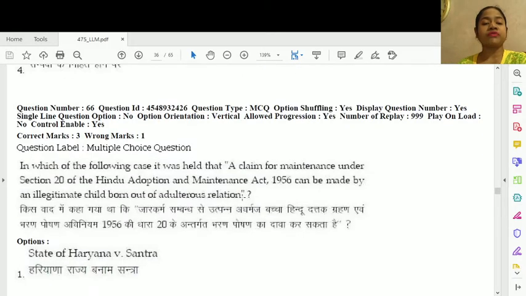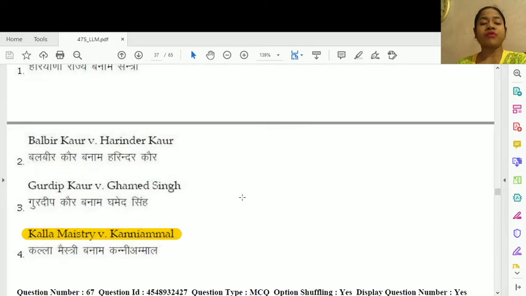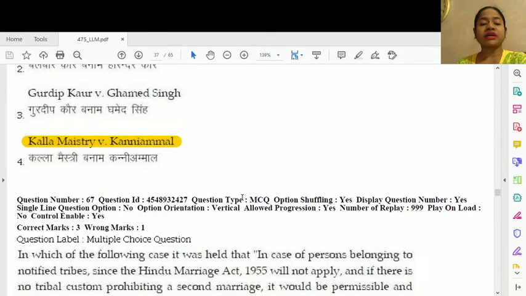Question number 66. In which of the following cases was it held that a claim for maintenance under section 20 of the Hindu Adoption and Maintenance Act 1956 can be made by an illegitimate child born out of an adulterous relation? This is option number 4, Kalla Mastri versus Kannaimal.